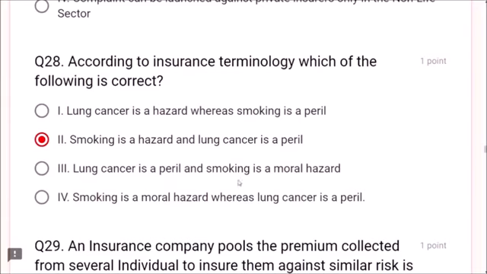Smoking is a moral hazard? No, it is not a moral hazard. Smoking is a moral hazard, whereas lung cancer is a peril. No. Smoking is a hazard and lung cancer is a peril is the correct answer, friends.